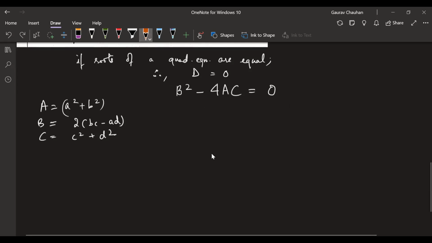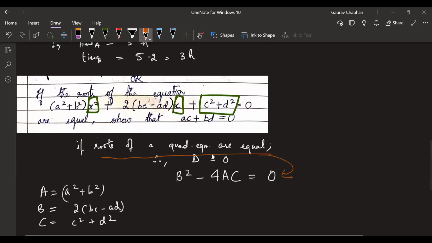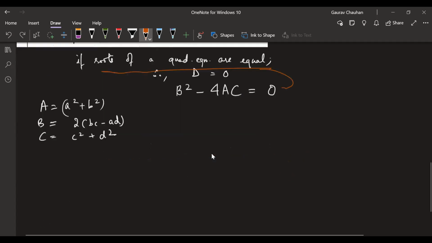Now, all that I know, if they give this statement, is that the discriminant is equal to 0. That's all that you know. Anything you have to prove, any drama that you have to do, you have to start here only, because this is all you know. Are you getting me? Okay. Anything you have to prove, any random thing they will give here, does not matter. You have to start from here only, because that's what you know. Right? And then go ahead from that.